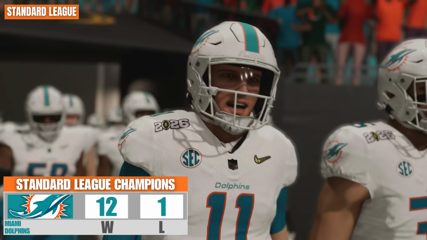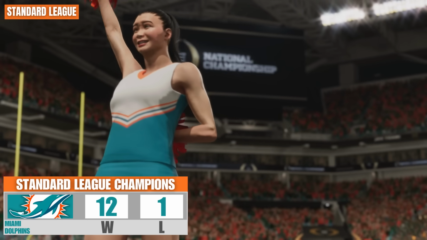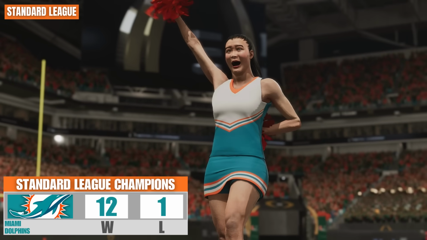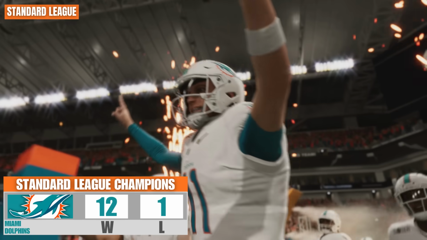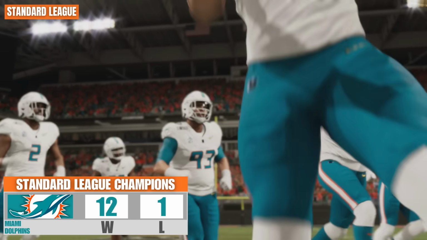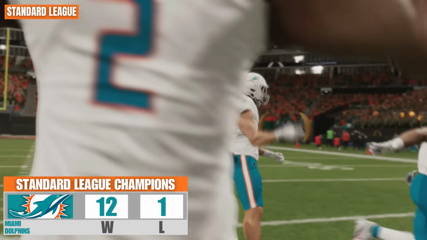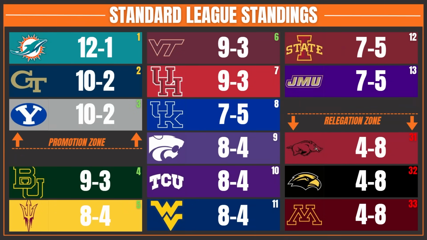And as a quick conclusion for year 5, let's finish off the Standard League and the National League. And the Miami Dolphins did end up getting it done. I did say they should go undefeated, but you know what? At least it won't be stuck down here at the end of the year 5. They went 12-1, the Standard League champions. It was them and Georgia Tech getting promoted. Finally, I've been waiting for the Yellow Jackets to do something all day. Right at the buzzer, they'll go up to the Power League.